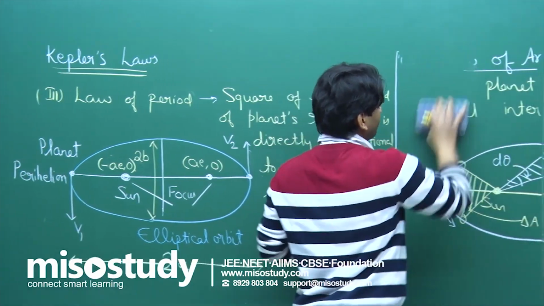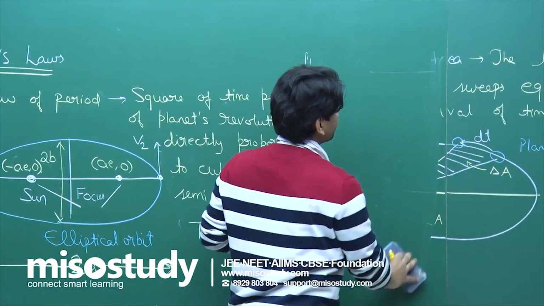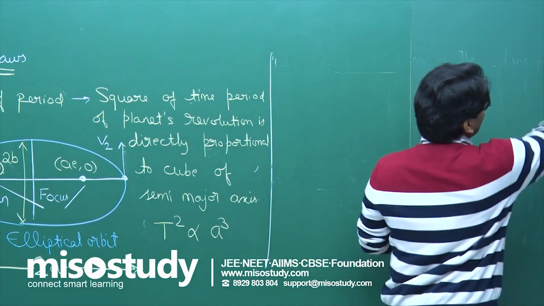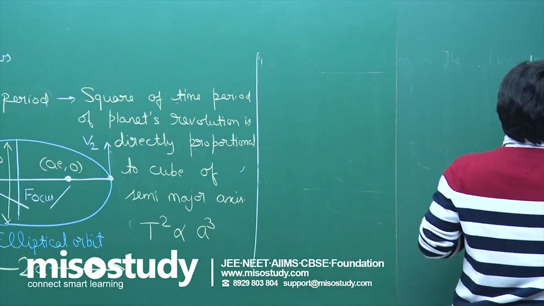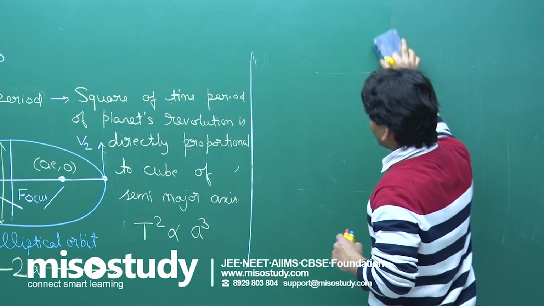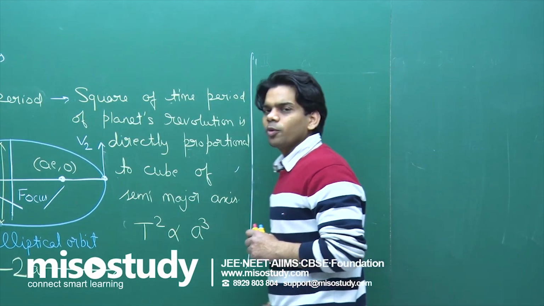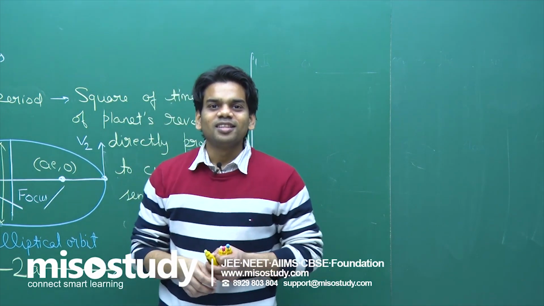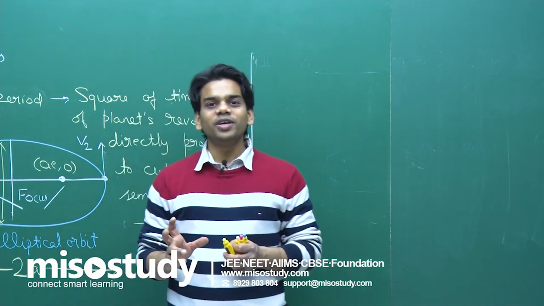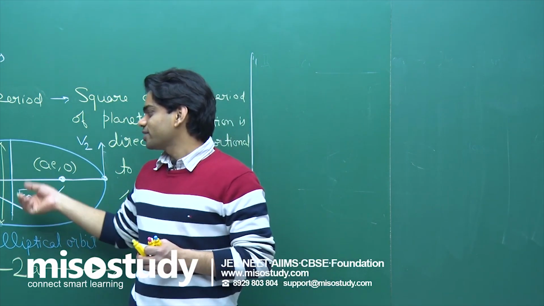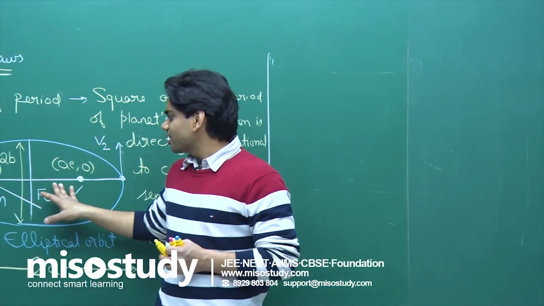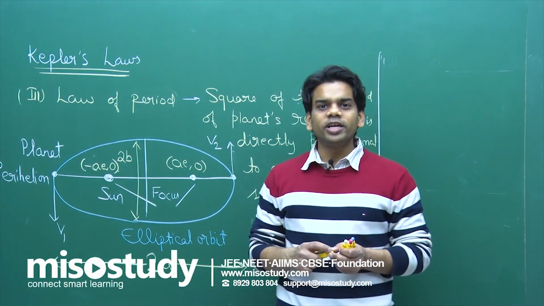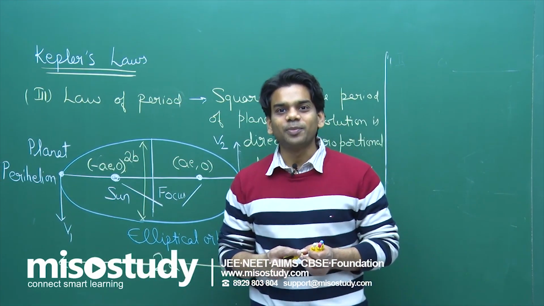We have derived all the equations treating the orbit as a circular orbit, and we can idealize the situation. In the case of a circular orbit, what will be the case? The only change between a circle and an ellipse is that the radius of the circle gives the same major and minor axis. That is, A will be equal to B, and that will be equal to the radius of the circular orbit. That is the only difference between a circular orbit and an elliptical orbit.